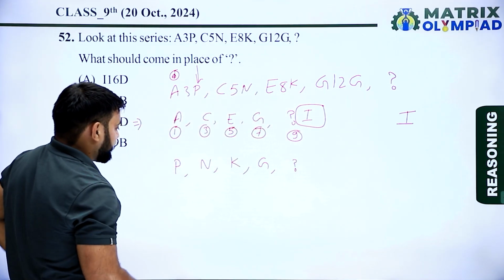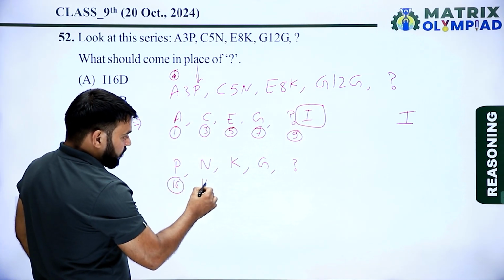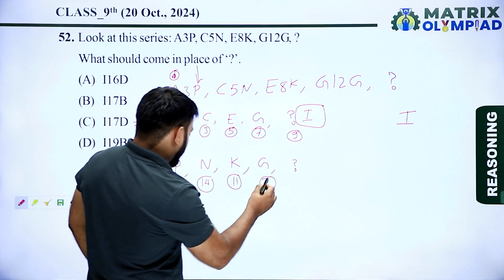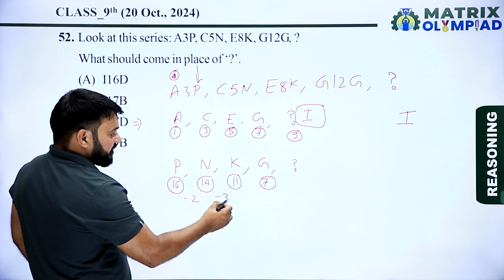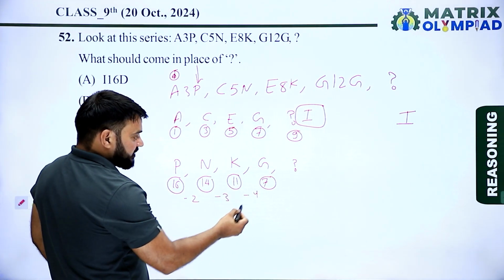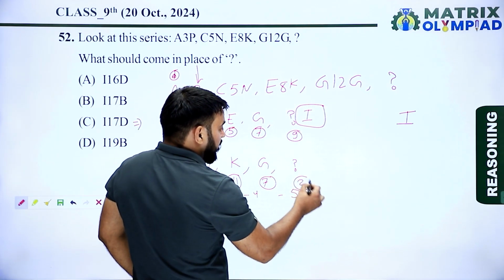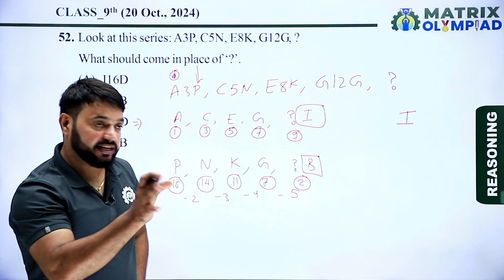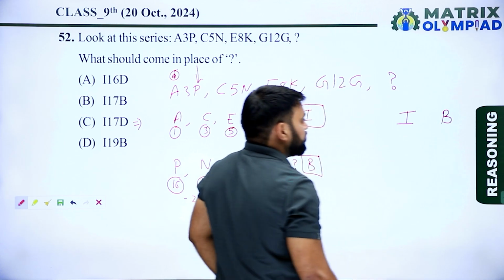So find the pattern. The place value of P is 16, N is 14, K is 11, G is 7. So the pattern is 16 to 14, that means -2, 14 to 11, that means -3, 11 to 7, that means -4. So -2, -3, -4, now -5. So 7 minus 5 is 2. 2 means B, because the place value of B in the English alphabet is 2. So the second missing alphabet is B.